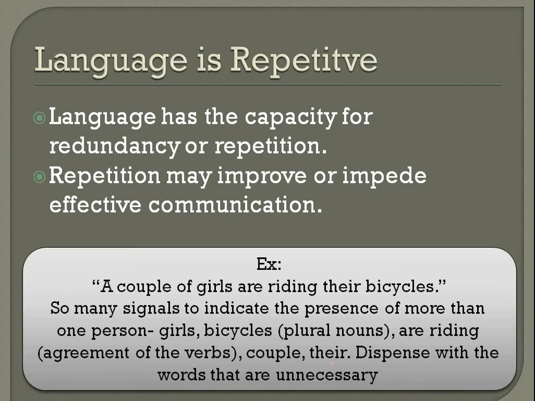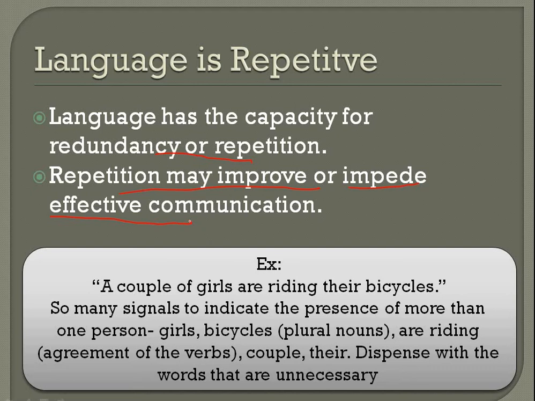Next one, it is repetitive. Language has the capacity for redundancy or repetition. Yes, it has. We should not be so verbose. We have to take care while framing or while writing things. Repetition may improve or impede, it can obstruct effective communication.